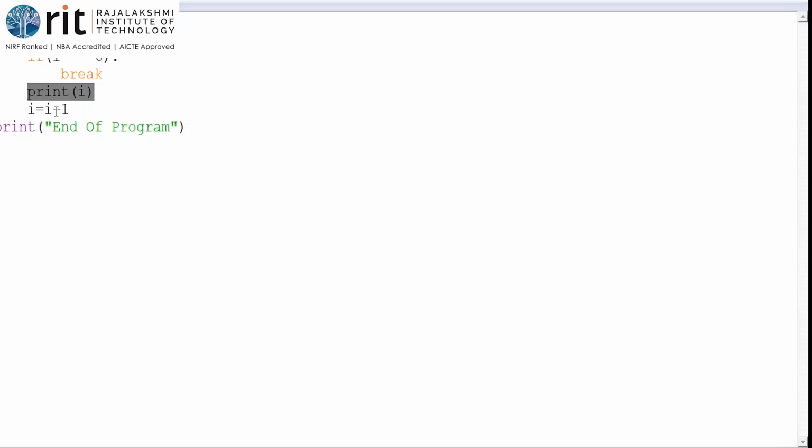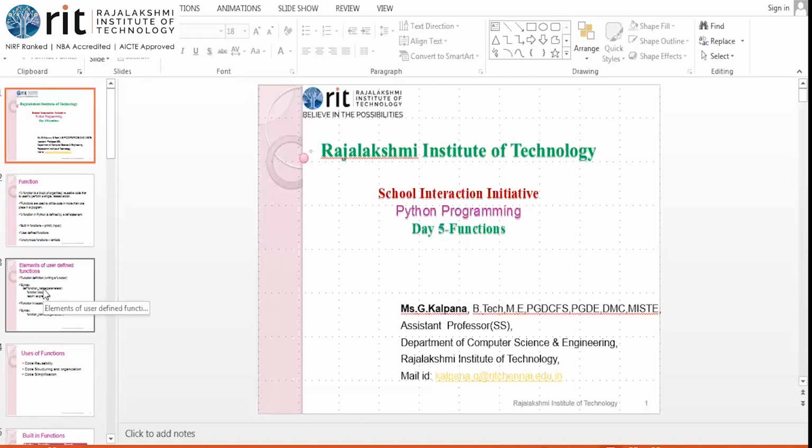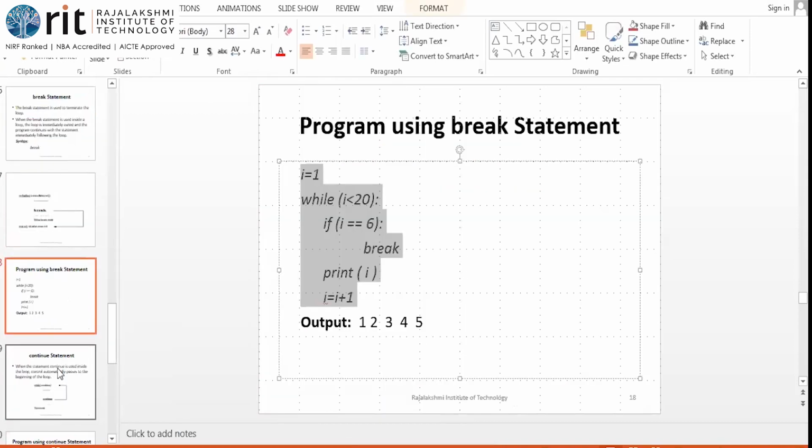And the next line we have the increment. After this gets executed, i becomes 2, so go back to the loop. Now i is equal to 2. Print i gives 2. Then 3. So in the third iteration i is equal to 3. That's how it happened. Okay, so let's move to the continue statement. I'll have to complete this and go on to the functions also.